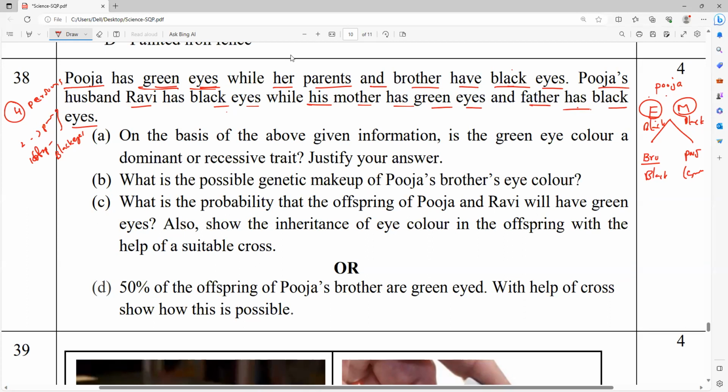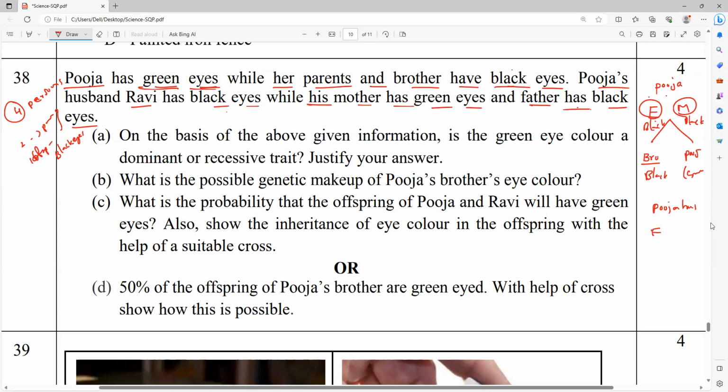Yes. So now next, Pooja's husband's family. If I take Pooja's husband's family, they're not talking about Pooja's husband's cousins and all, only Pooja's husband's family. So the husband is having what eyes? Black eyes. Understand?